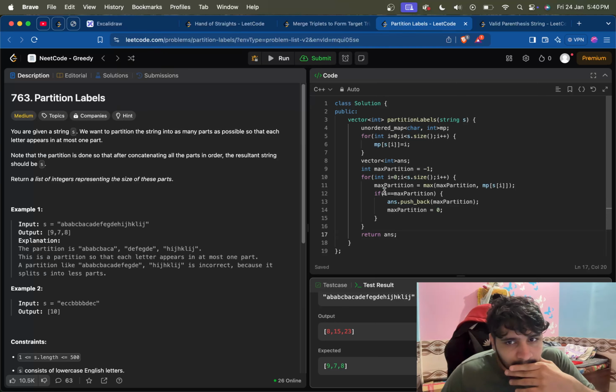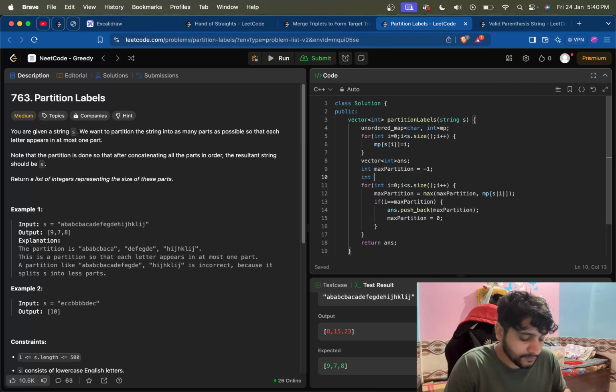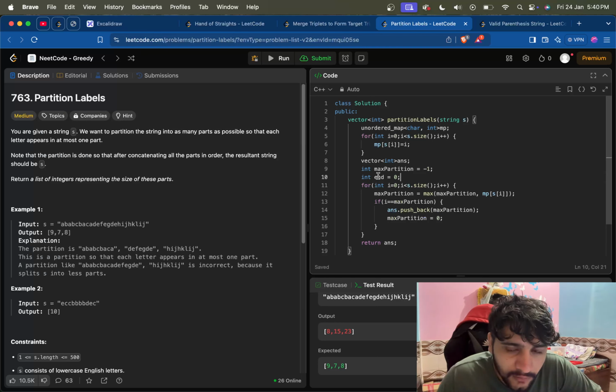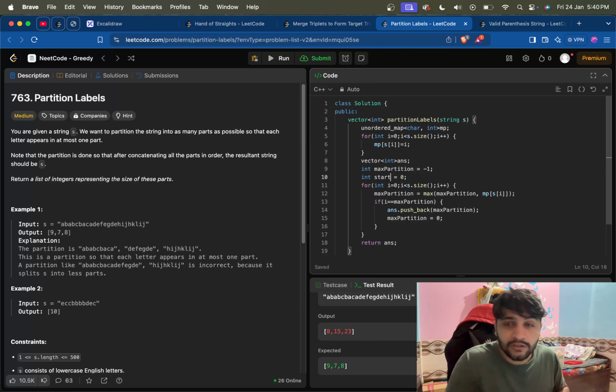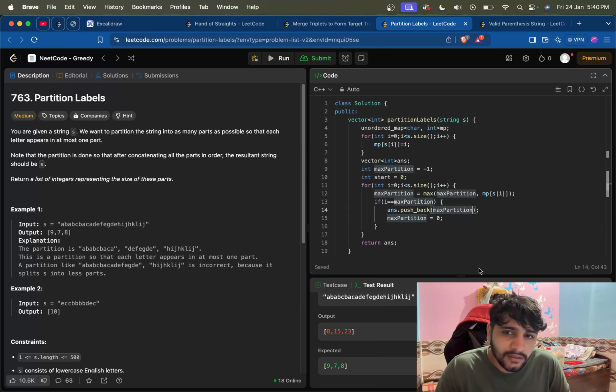I is equal to max partition. Okay, I got it. Let's take a variable which is showcasing what was the start of this partition. Yeah, which is signifying the start of this partition. So minus start.